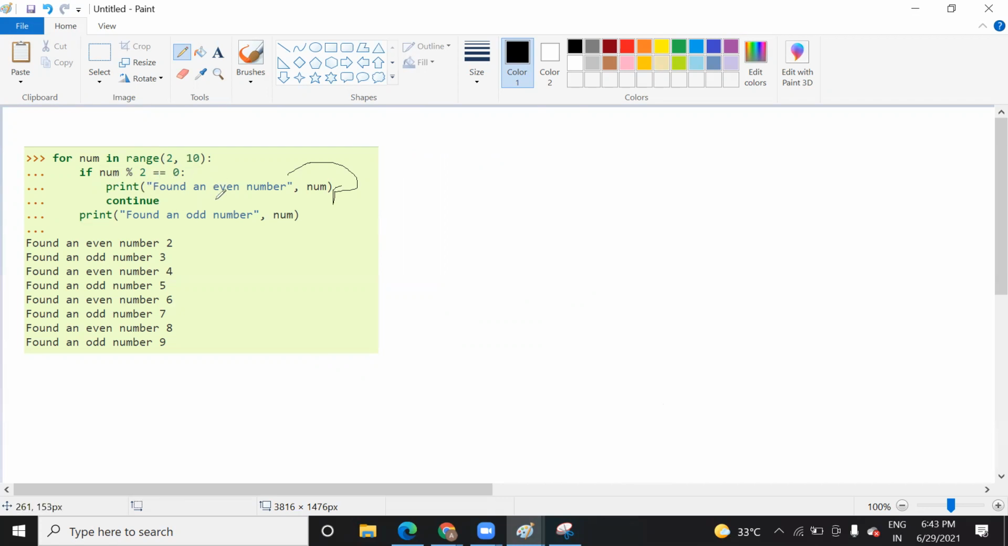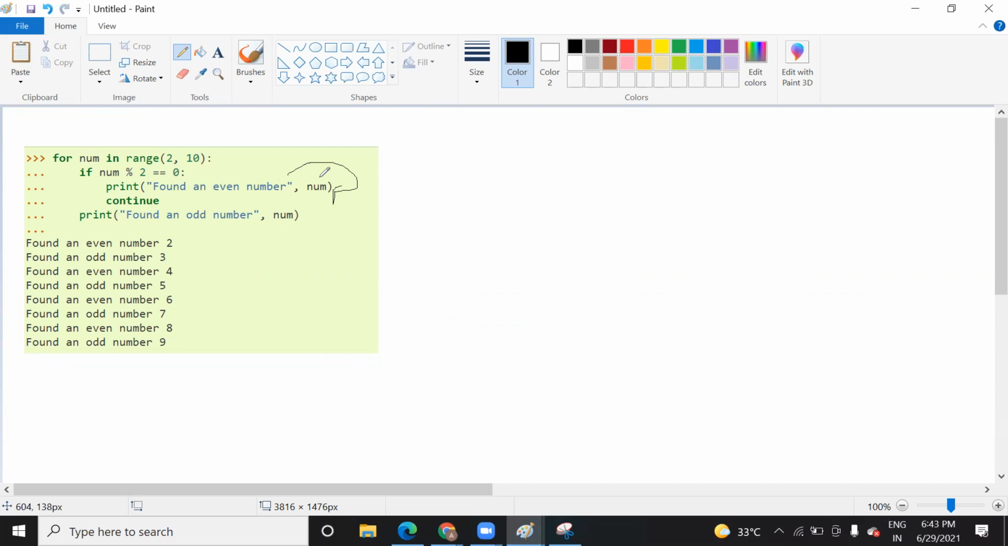It means that there will be no continue here, so it will print this one, that is, print found odd number 3. This will not come because this condition is not satisfied.